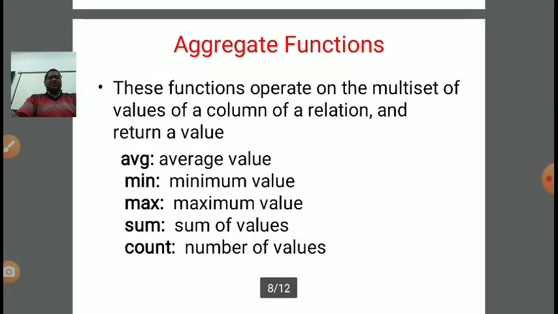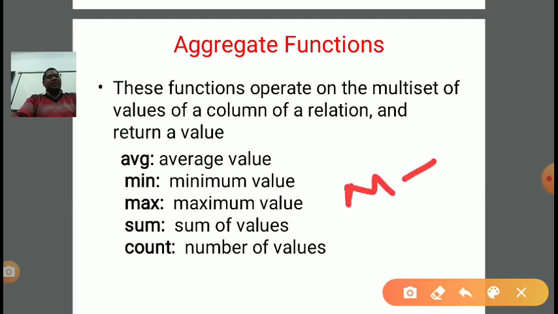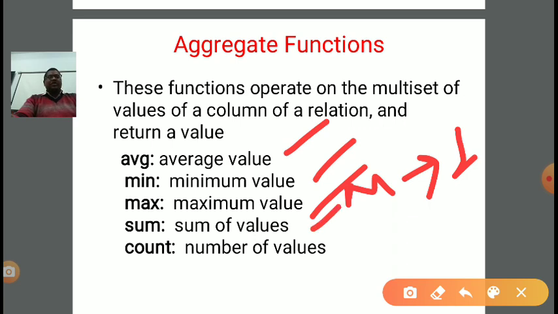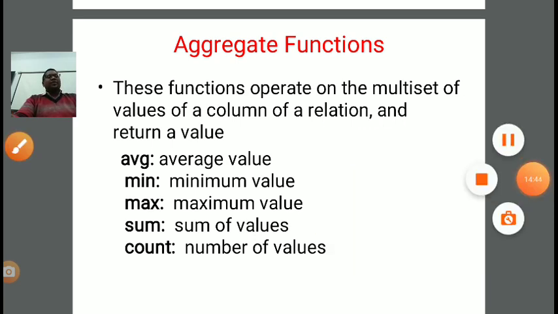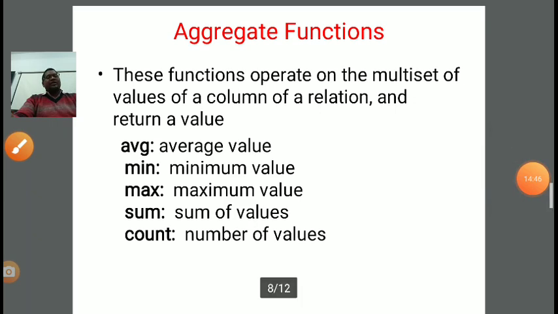Next is aggregate functions. These functions operate on the multiset of values of a column of a relation and return a value. Means they take many values as input and give one output, many to one. Average will compute the average of the given values and give one output. Minimum will check all the values of a particular attribute and return the minimum value. Similarly, maximum will pick the maximum value. Sum will combine all the values and return the sum. Count will count the number of values or rows in a particular relation.